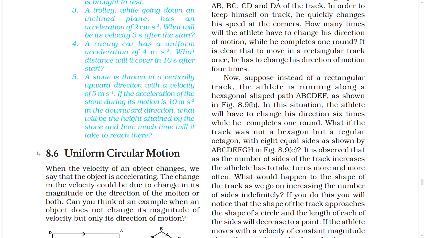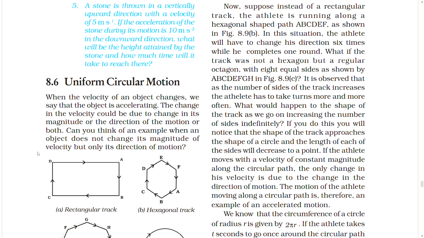If the athlete moves with a velocity of constant magnitude along the circular path, the only change in his velocity is due to the change in the direction of motion. The motion of the athlete moving along a circular path is therefore an example of accelerated motion.